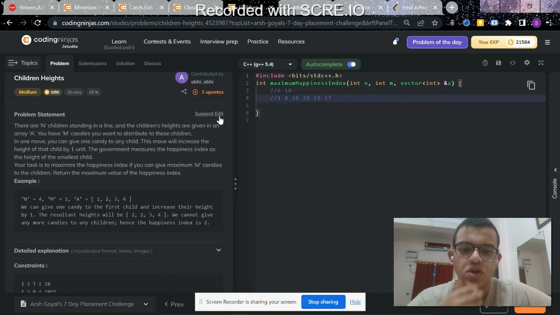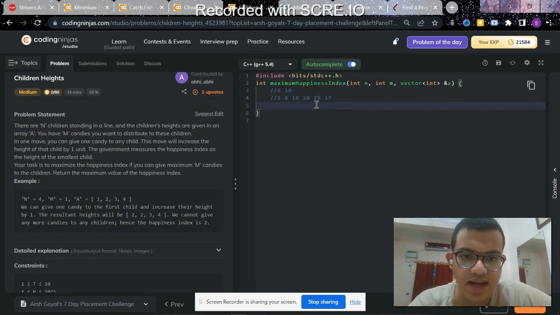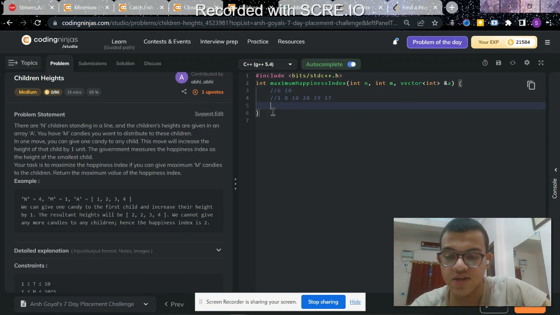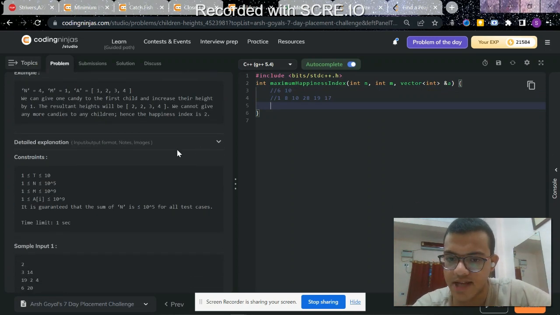So as we can increase the height, what we can do in this case is that as you increase the height of any element of the array by any amount, that amount you have to subtract from m. I think this is the approach. This is not approach, this is a problem description.